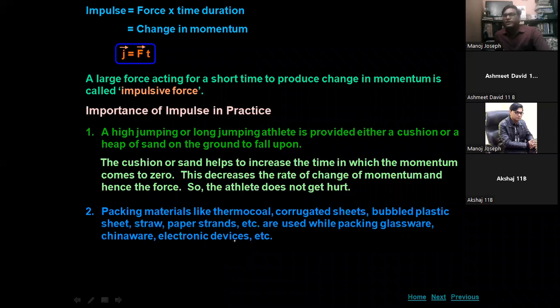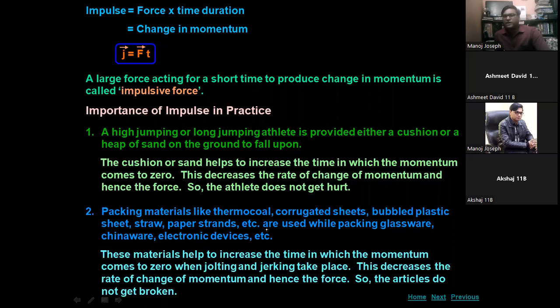Packing materials like thermocol, corrugated sheets, bubble plastic sheets, straw, and paper strands are used while packing glassware, chinaware, or electronic devices. Usually these days we are using a thermocol sheet. These materials help to increase the time in which the momentum comes to zero when jolting and jerking take place. This decreases the rate of change of momentum and hence the force, so the articles do not get broken.